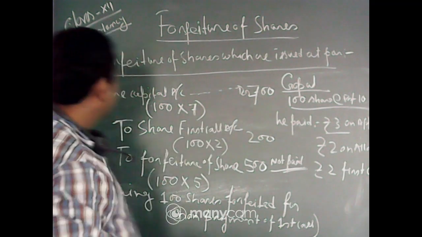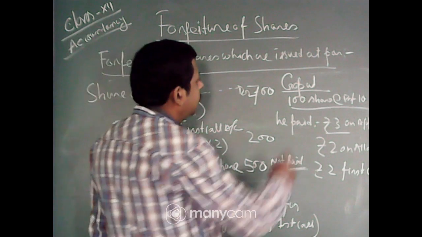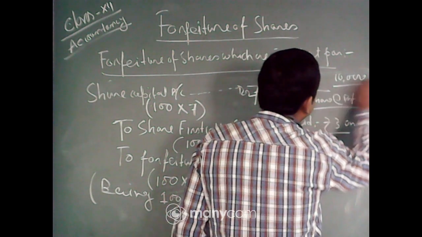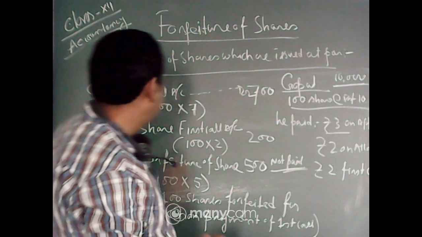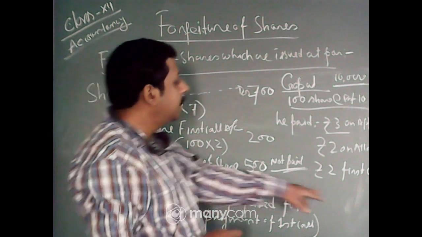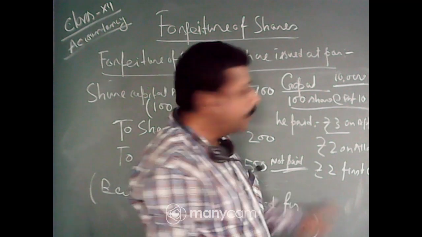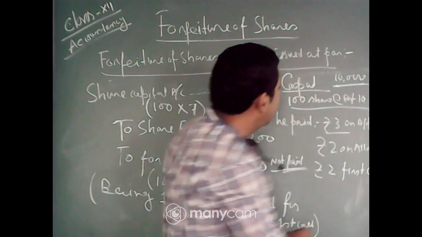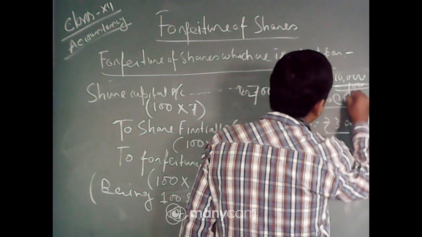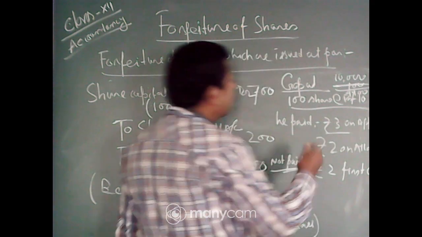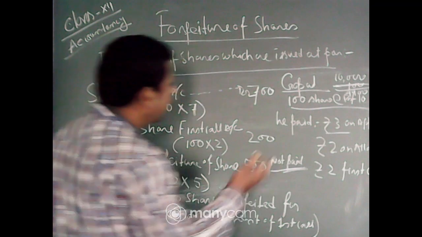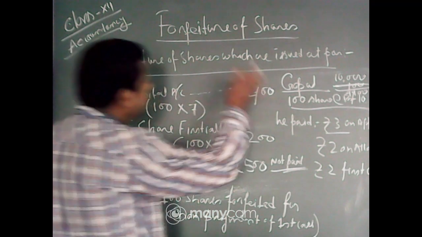Because suppose 10,000 shares were issued in total by the company and 100 shares are already forfeited after the first call. Then whenever we make the final call entry, we cannot take the 10,000. Why? Because we already forfeited 100 shares, so we deduct that and take 9,900 shares. So that amount we are not taking here. We just debit whatever amount we actually called or credited to capital.